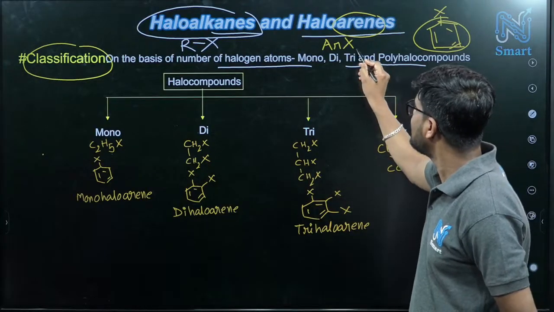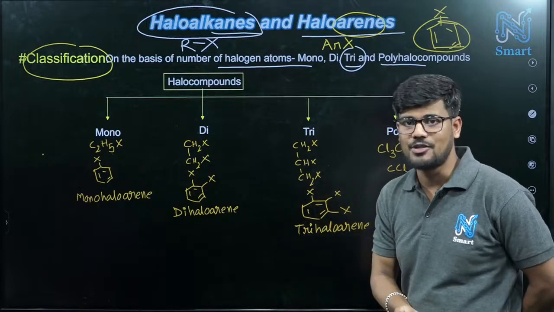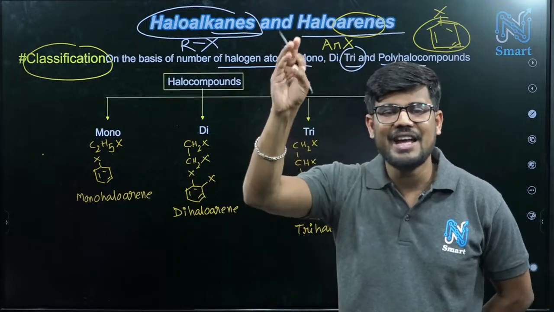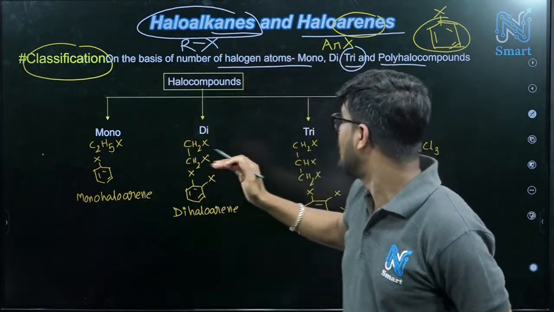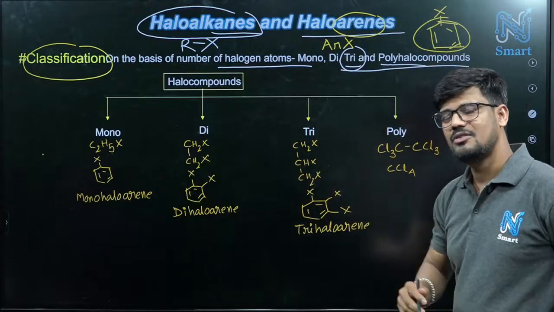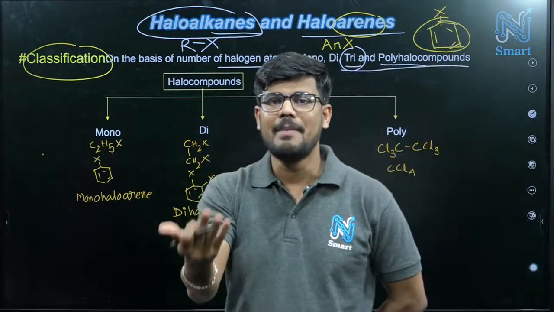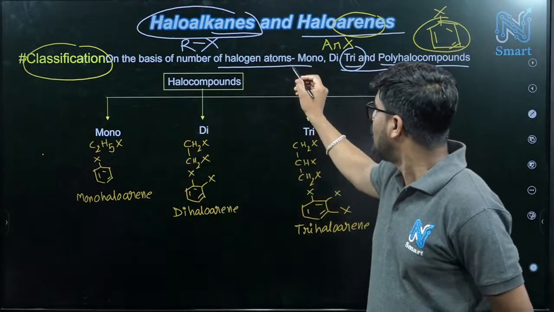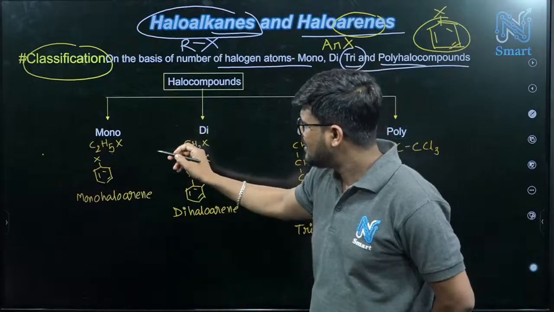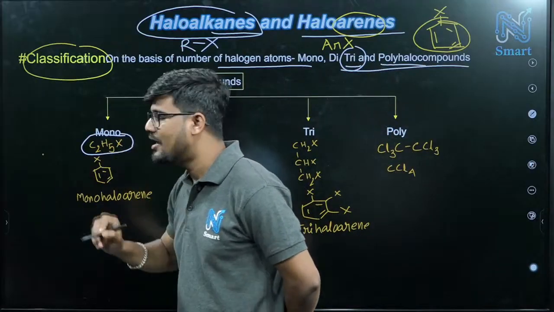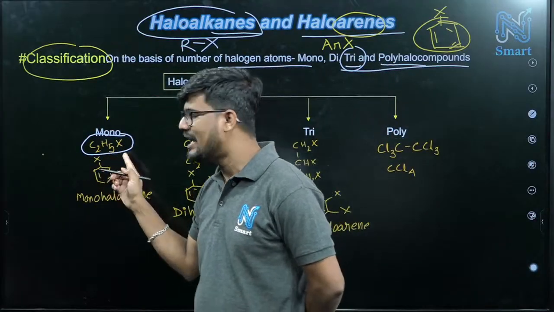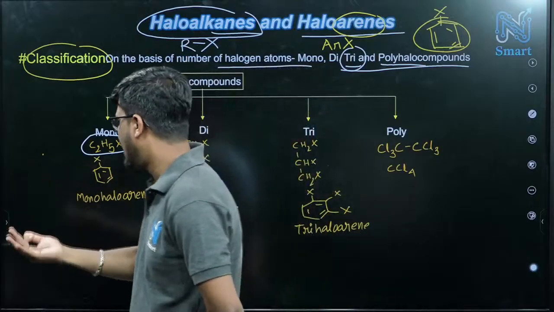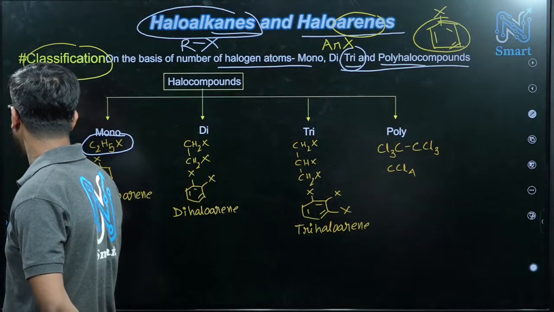Mono, di, tri, tetra, penta, like that. After tri, you can also consider poly. Poly means many halides will be there. Monochloro means only one. So just check here, ethyl halide.